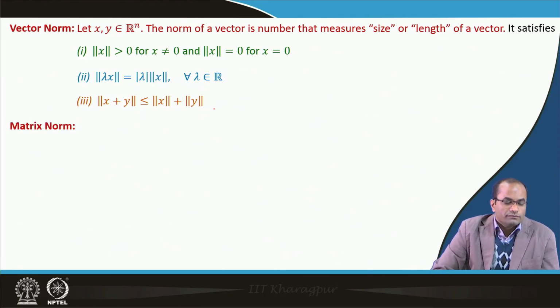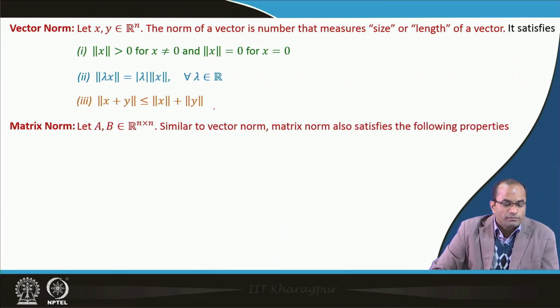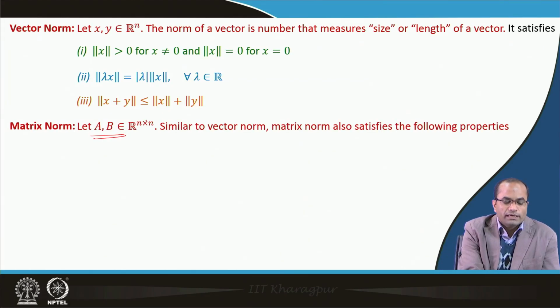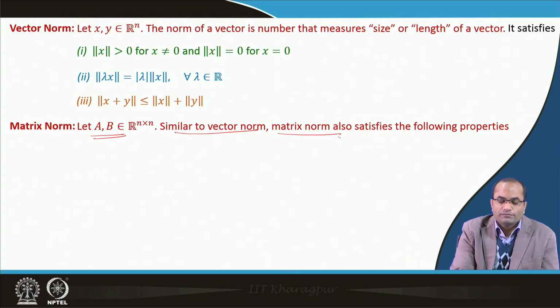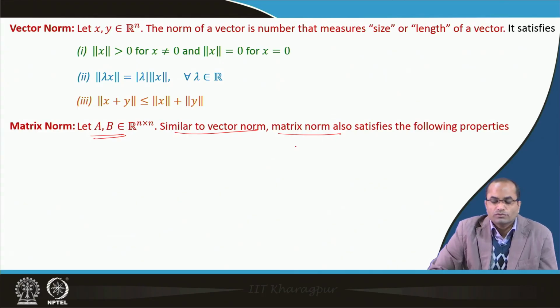Coming to the matrix norm, we have a similar kind of definition and properties. Suppose A and B are two matrices of order n cross n. Similar to the vector norm we discussed before, the matrix norm also satisfies the following properties.